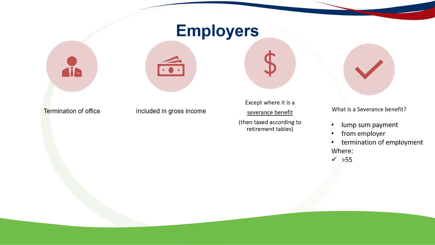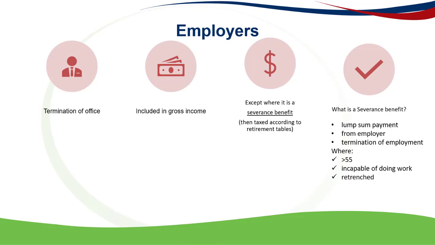But there's specific requirements. So the person it's paid to must be 55 years or older, or incapable of continuing to work because of ill health or some other infirmity.